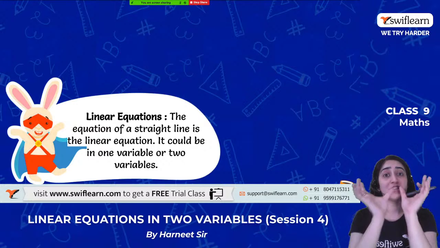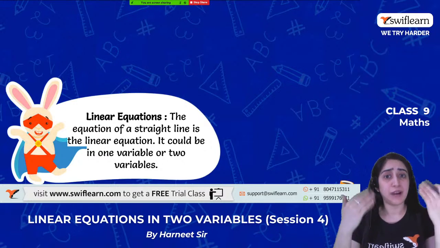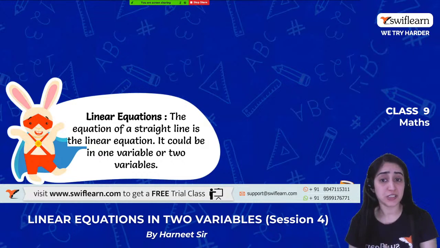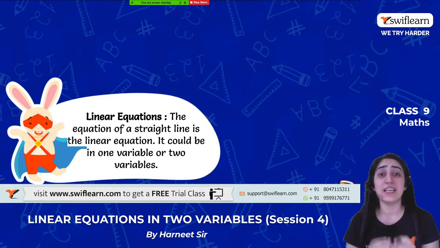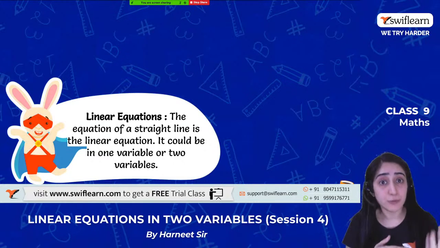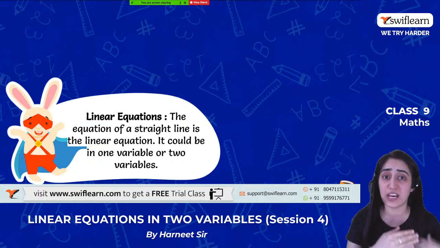So हम linear equation की अगर simple definition की बात करें, one variable, two variable तो उसके bifurcation है, ठीक है, उसकी branch है. But as it is, अगर आपसे कोई पूछे कि linear equations क्या होता है, then you have to say the equation of a straight line is called the linear equation. एक straight line है जिसको हम graphically prove कर सकते हैं, और वो चीज हम कैसे करेंगे, we'll move ahead and we'll discuss.